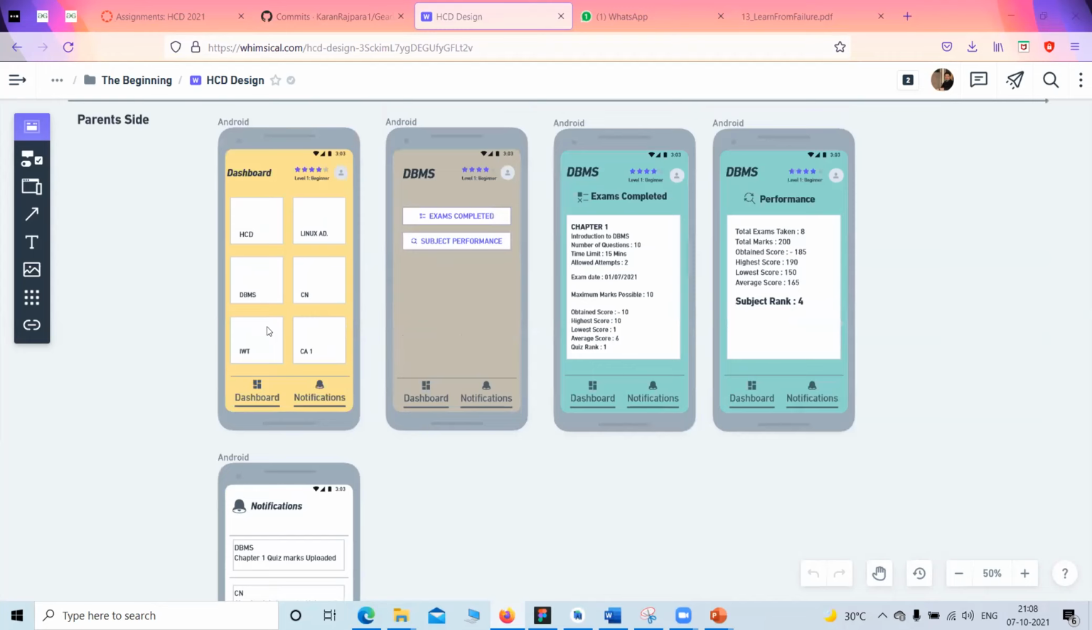This is the parent side dashboard. So parent would be able to see only two things, like notification. If a student gets marks for any quizzes, then it would be shown in notification and dashboard, like his or her child has enrolled in which subjects during the semester and how is he performing, exams completed and performance and overall subject rank and quiz rank and everything.